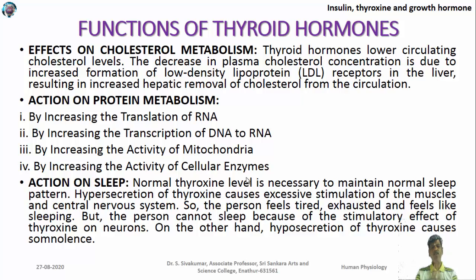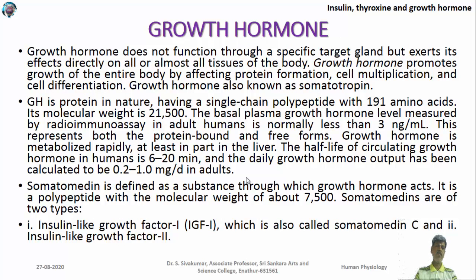Similarly, sleep: you should have a normal level of thyroid hormone for normal sleep. If you do not have this hormone, you are in a somnolent, inactive state. When you have more of this hormone, you are in a restless state. So that is the role of this hormone with respect to sleep. This ends the role of thyroid hormone. Thyroid hormone has its receptor in the cytosol, not on the cell surface. It behaves like a steroid hormone. It can easily pass through the cell membrane and bind with the receptor in the cytosol. So that is the action.